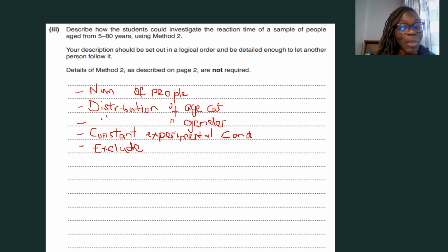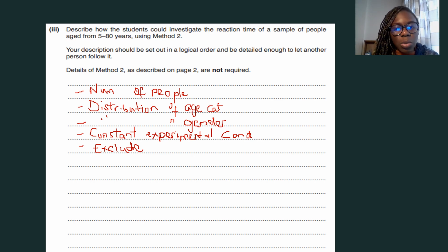Something else that is very helpful that I always say in the method question will at least get you 1 mark is to always emphasize repetition. When you run an experiment, you want to repeat it maybe a minimum of 3 times, okay, and then get the mean values. By including that, sometimes, especially if it's an experiment that requires measurement, you are likely to already have one mark down. If you are dealing with chemicals in your experiment, then you want to mention that people should wear protective equipment. But in this case, you're not dealing with any chemicals, so there's no need for that.